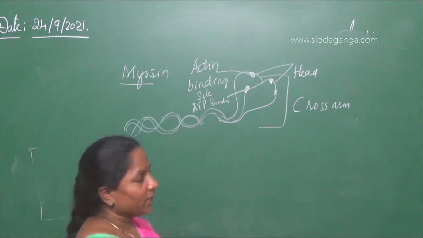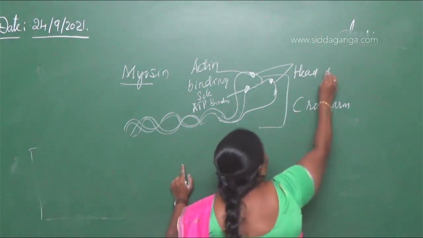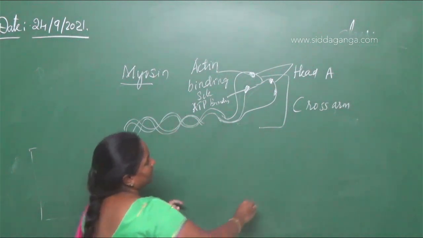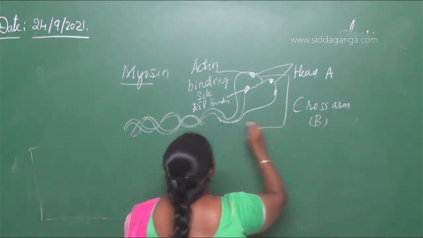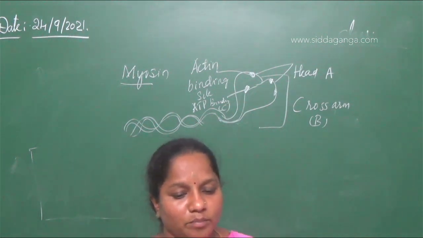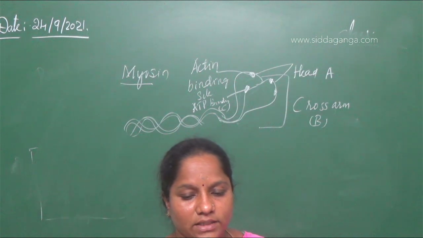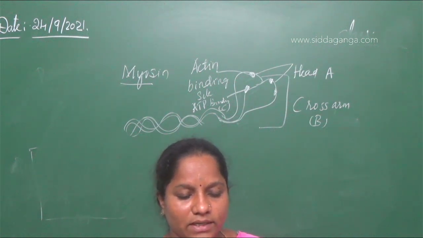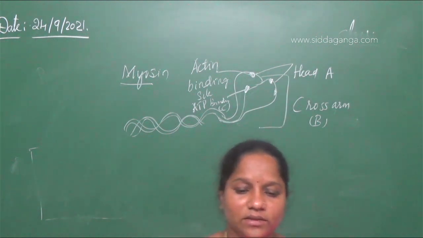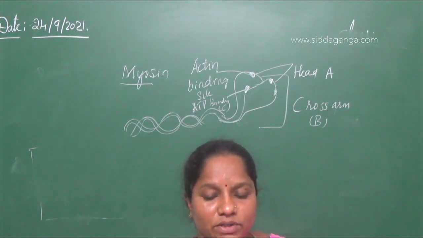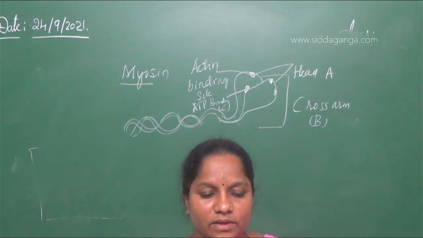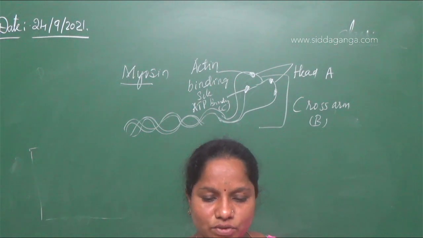If A is head, then B is cross arm and this is C. So the answer will be A is head, B is cross arm and C is ATP binding site. So the exact answer for this will be the third one. Myosin has a head, cross arm and ATP binding site, so the third option is correct.